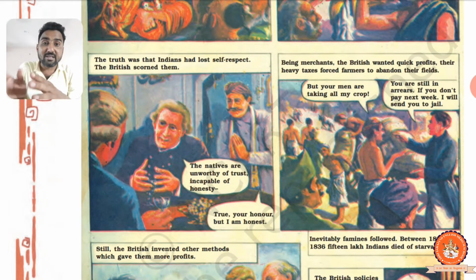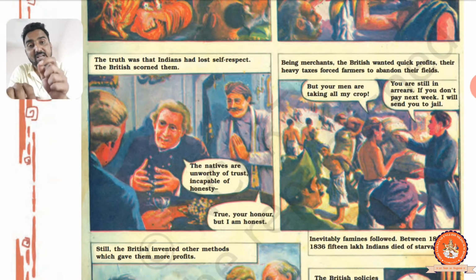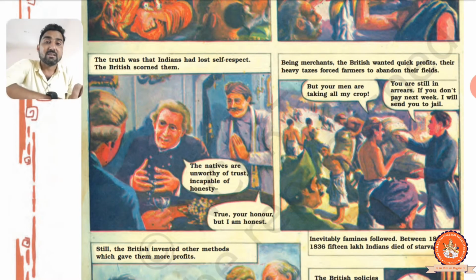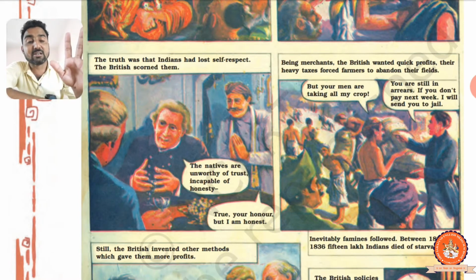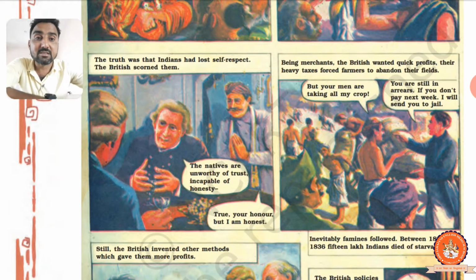If you don't pay the arrears, if you don't pay the tax, we will send you to jail. You just get one week. In one week, if you do not pay the tax, we will send you to jail. See, all the crops were taken by the Britisher and they also put the tax on them. This was the condition in India.